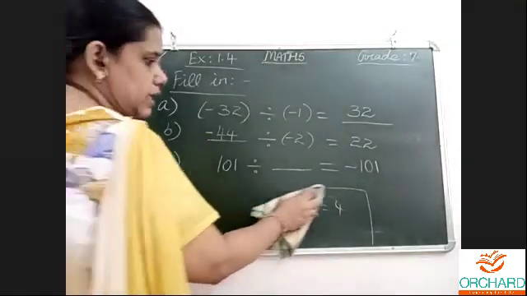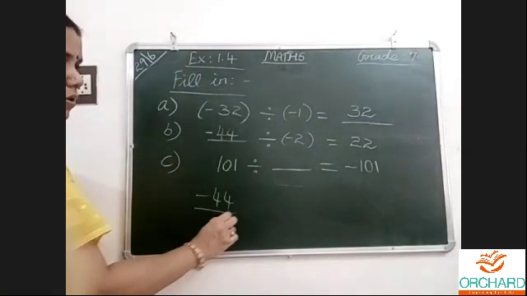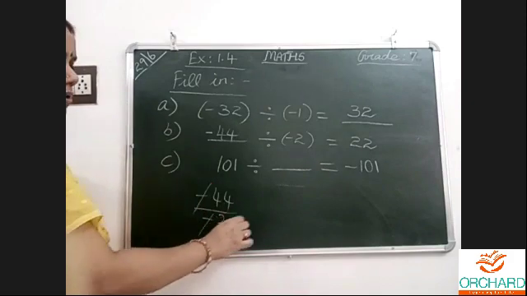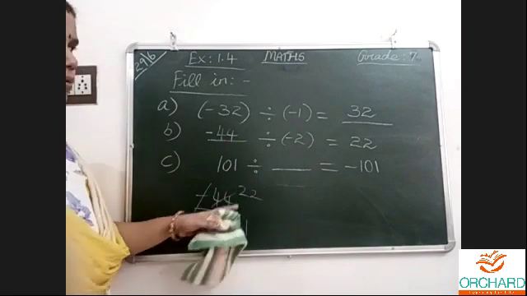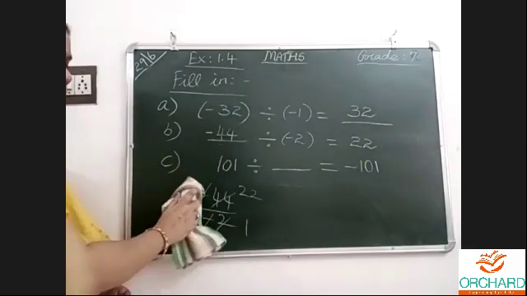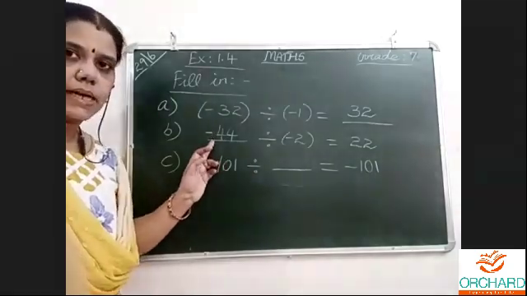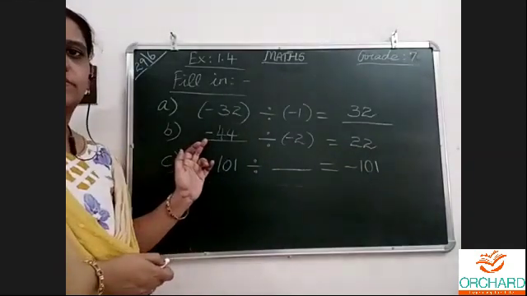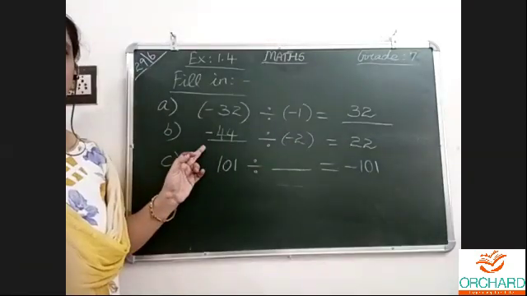Now after that, to check whether it is correct or not. Minus 44 divides minus 2. Minus minus cancel. 1 2s are 2, 2 2s are 4, 2 2s are 4. 22. Yes, 22 given. So correct, our answer is correct. Since the answer is positive, we should select a number such that this negative gets cancelled, and we will get a positive. Tricky one, you should know this.